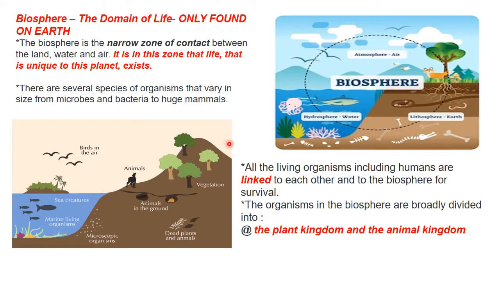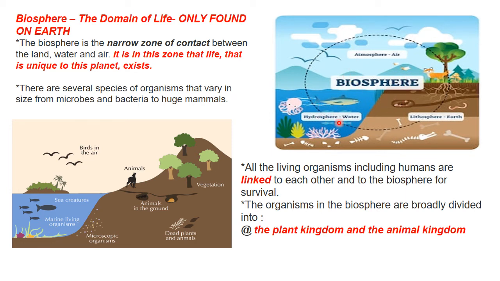Now we are coming to the last domain that we have to cover in this chapter, which is the biosphere. If you look at this diagram, the biosphere is the narrow zone of contact where we have all the three zones that we have covered so far. We cannot imagine life only in the atmosphere, because the birds and all the creatures that are there need the lithosphere, because birds will come down to feed themselves. We in the lithosphere also need the atmosphere, and the hydrosphere also. So all the three are interdependent, right? This is a narrow zone of contact where all the three zones are available.